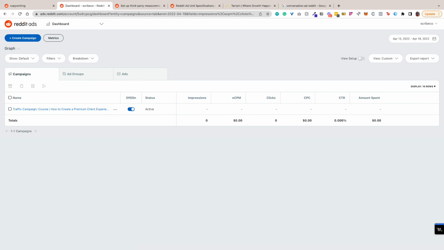But yeah, once we're done, we're going to run this ad for 2 weeks, and I'm going to see what data we have, and I'm going to share that with the community. But if you decide to set up a Reddit ad, let us know, and we can swap strategies and see what's working.